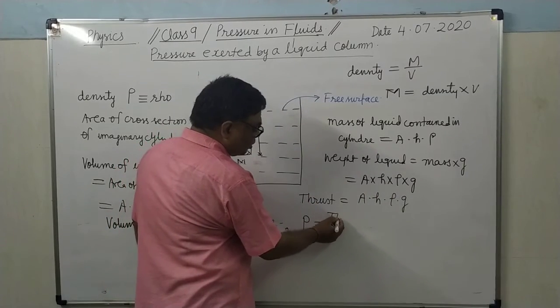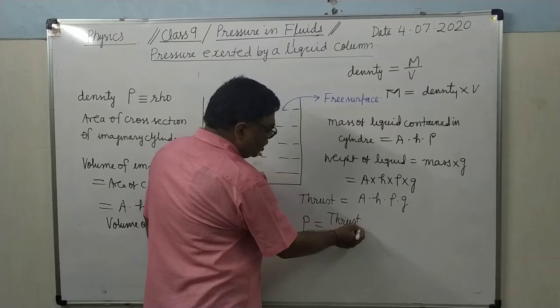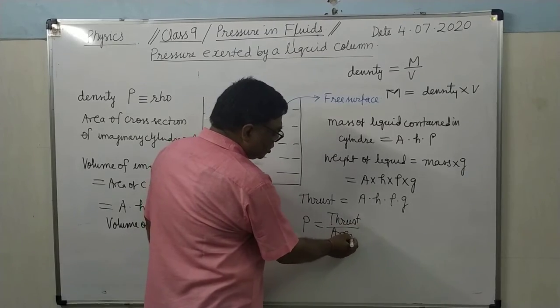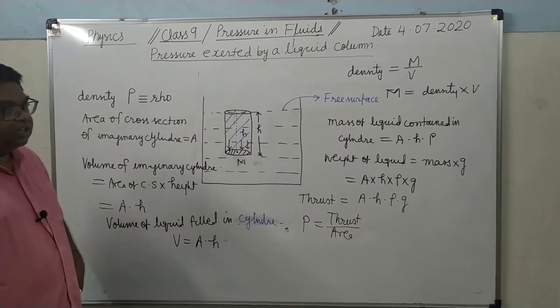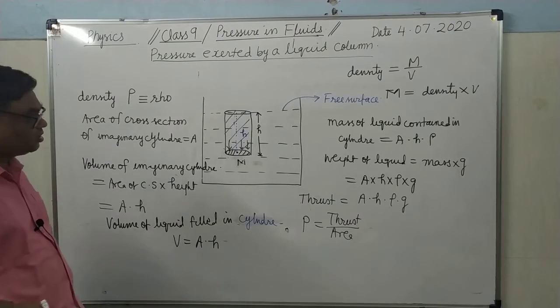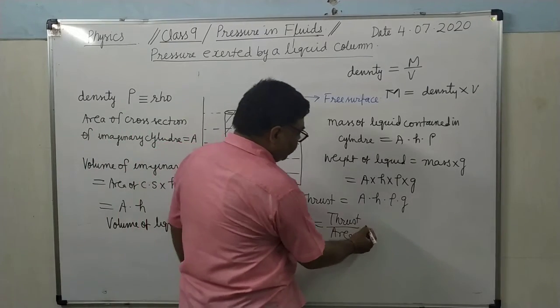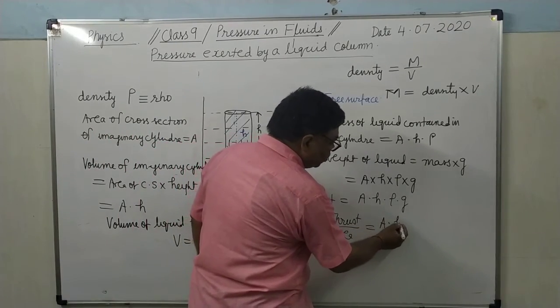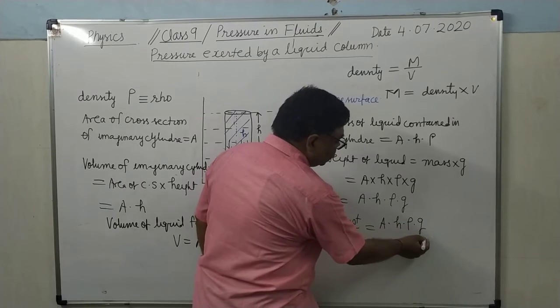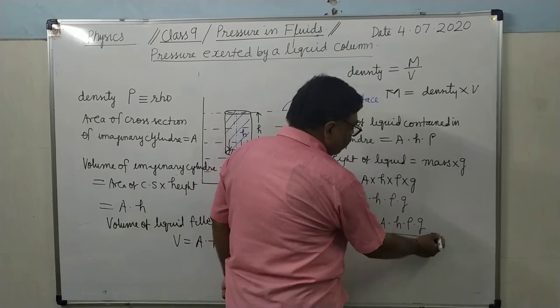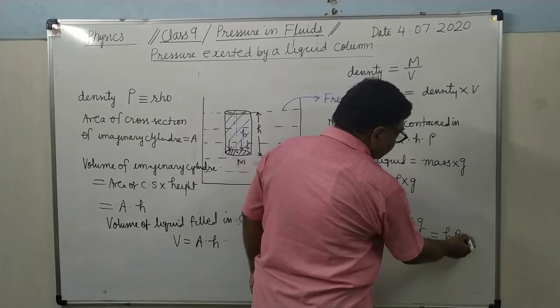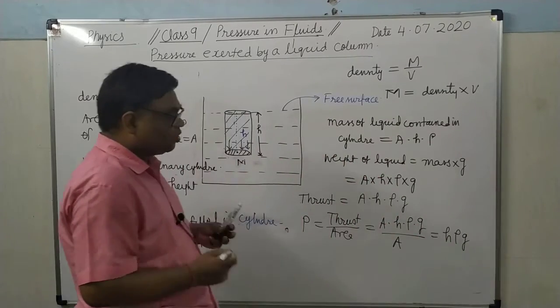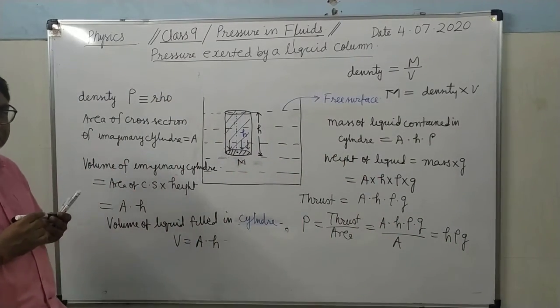Pressure equals thrust upon area on which this thrust is acting. So, it will be equal to A into H into rho into G divided by A. A will be cancelled, that is H rho G. Pressure equals H into rho into G.